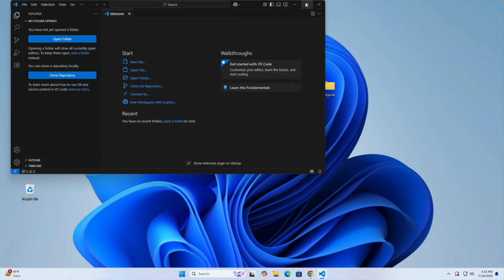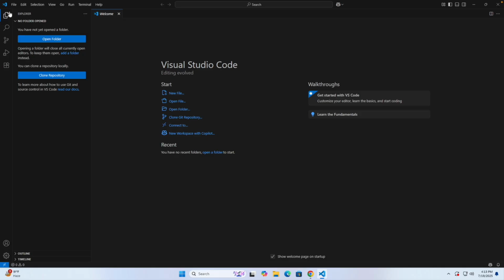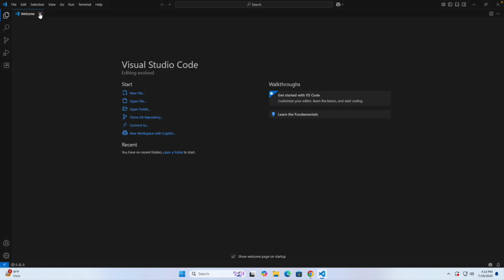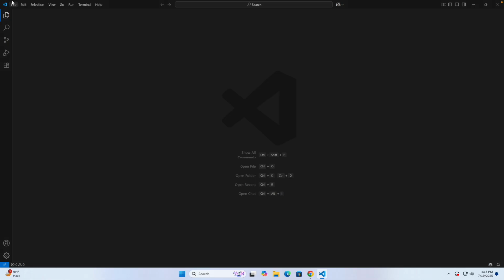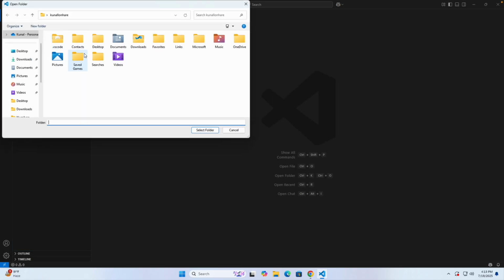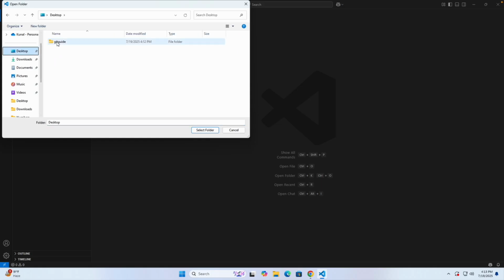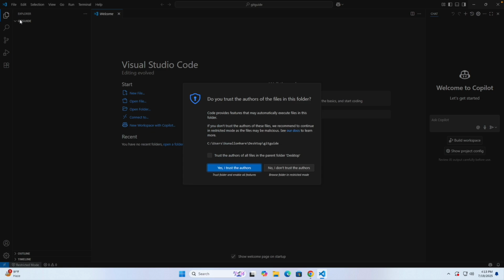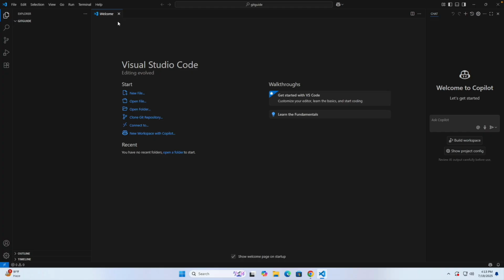Let's make it full screen, and you will see something like this. In case you don't see it, go to the top, click File, or click on this option and click on open folder, go to desktop, and this was the folder. I will click on select folder, and right now you can see we are inside the Git guide. Yes, trust the author. So this is the folder we have.